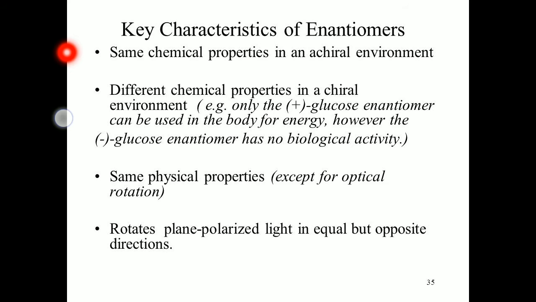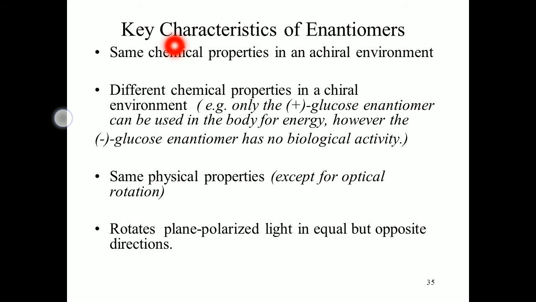But if a chiral environment or a chiral reagent reacts with enantiomers, then their chemical properties also change. So, for example, here one example is given.